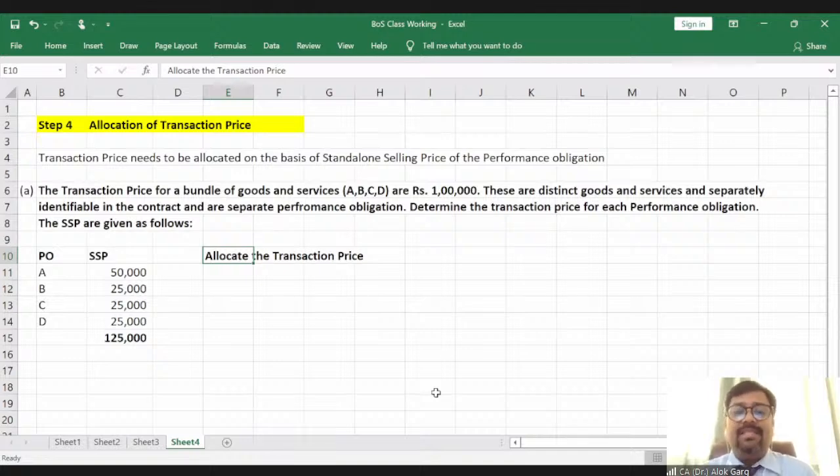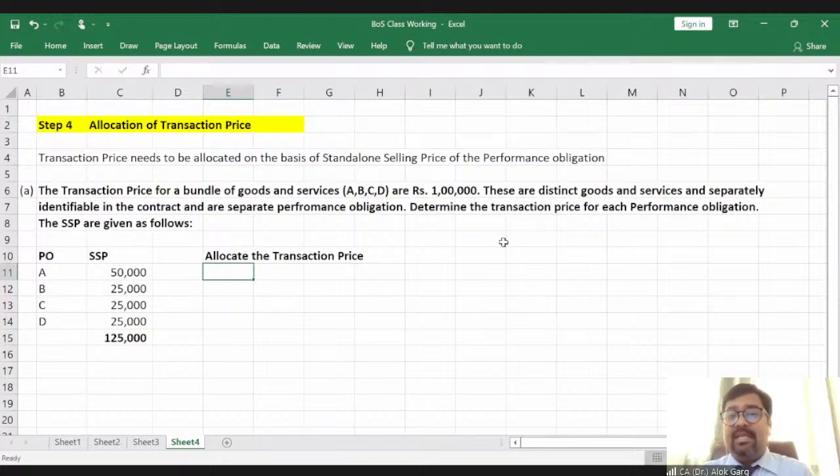For having this standalone selling price of the performance obligation, first we need to see the fair value, or let's say observable inputs, so that we can have the standalone selling price of these performance obligations. Although this standalone selling price is given in the question, right? Now how to allocate? So I need to allocate the transaction price of rupees 1 lakh in the proportion of the standalone selling price of these performance obligations. So how to allocate this?